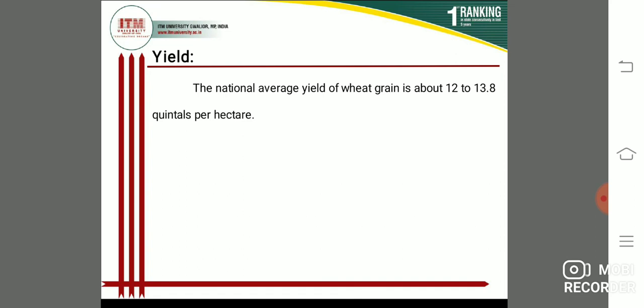Next, students, yield. The national average yield of wheat grain is about 12 to 13.8 quintals per hectare. So this is the common wheat crop yield, 12 to 13.8 quintals per hectare. So this is yield.